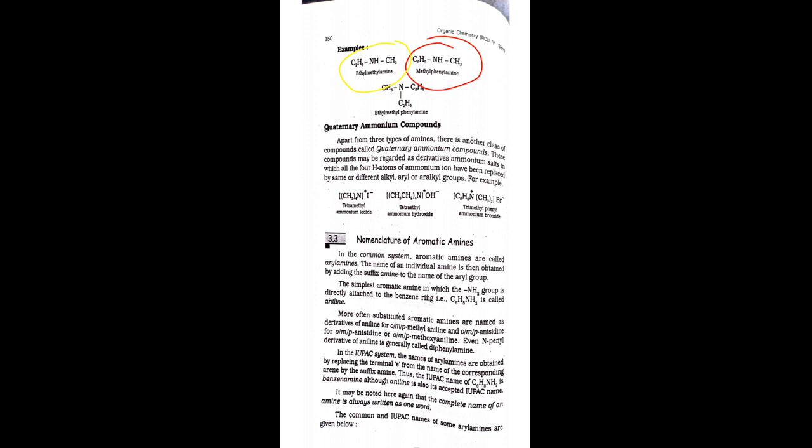C6H5NHCH3 is also an example of a secondary amine, and it comes under the mixed amines, because on either side of the NH group different groups are attached. On the left side the phenyl group is there, and on the right side the methyl group is there, but the naming should be methyl phenyl amine. In the alphabet, M comes first and P comes later, that's why I have to take the M first. That is methyl phenyl amine.